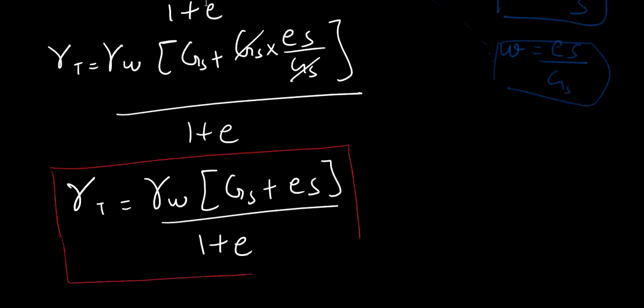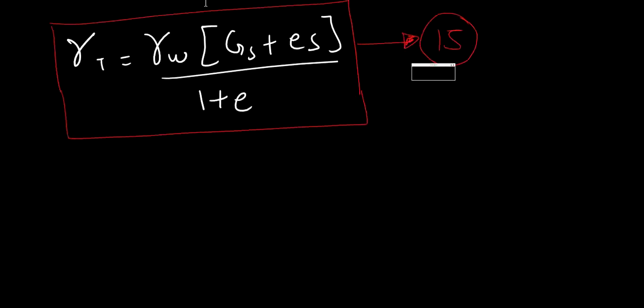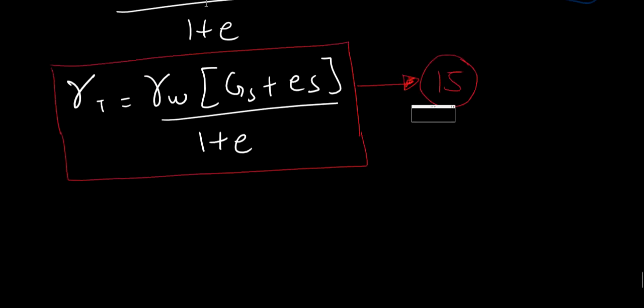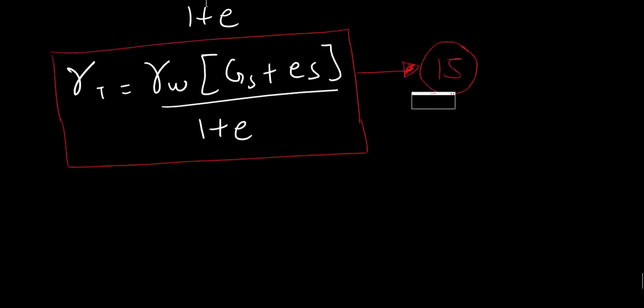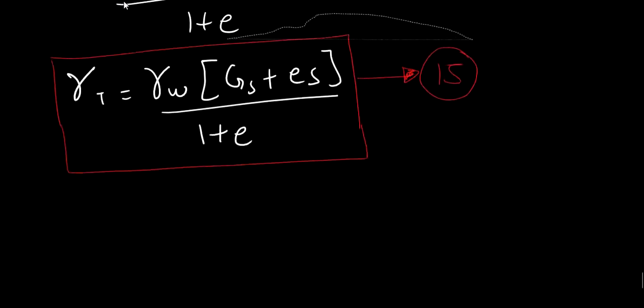Let's number this as 15. Now this equation is the main equation, or you can say the parent of every equation. We will be making use of this equation to derive the subcases. So let me just copy it.